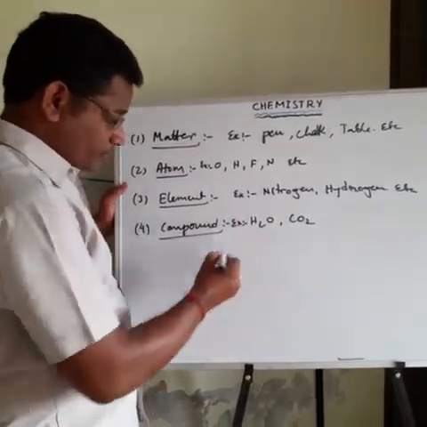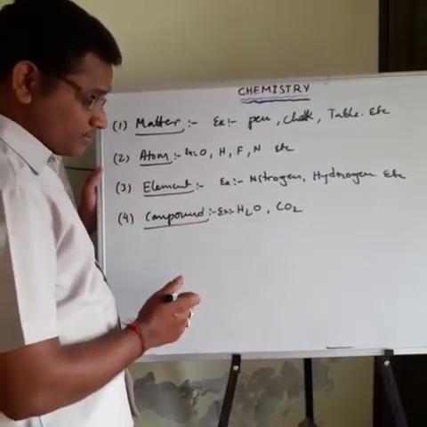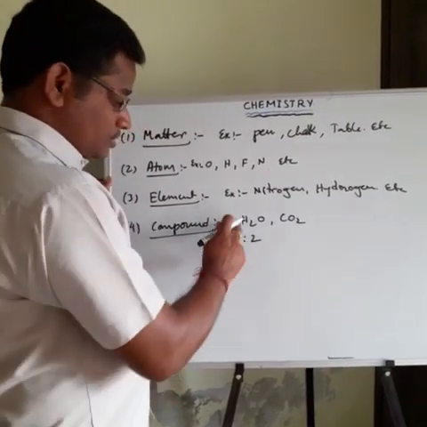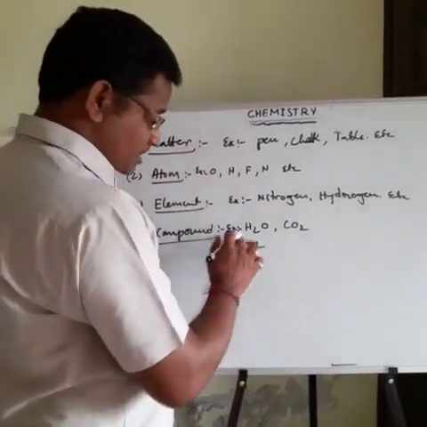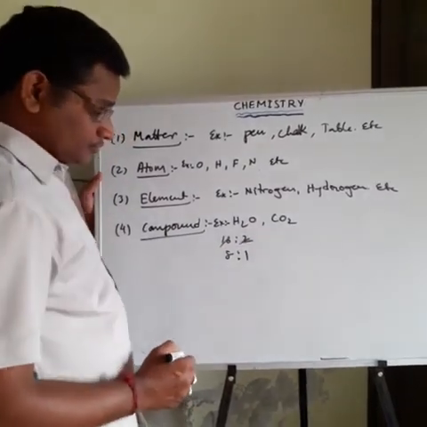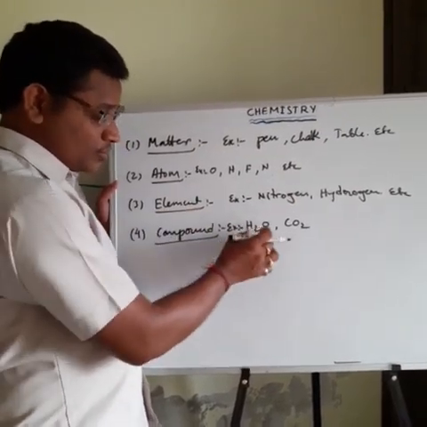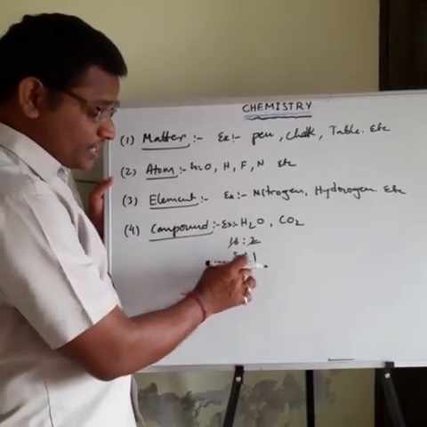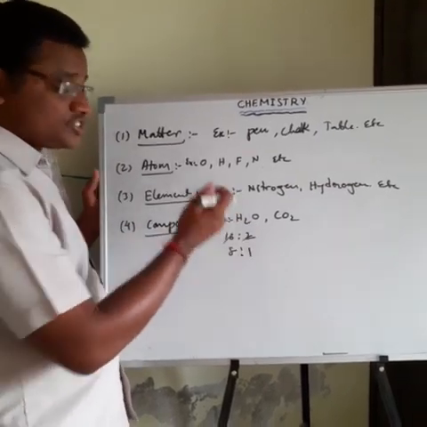Now we take H2O: hydrogen and oxygen. What is the fixed proportion by mass? Oxygen atomic weight 16. Each hydrogen atom has atomic weight 1, so 2 hydrogens make 2. So the oxygen to hydrogen ratio is 8:1. Oxygen is one element, hydrogen is another element. Two or more different elements combined in fixed proportion, an 8:1 ratio of oxygen and hydrogen, to form the compound. That is the H2O compound.